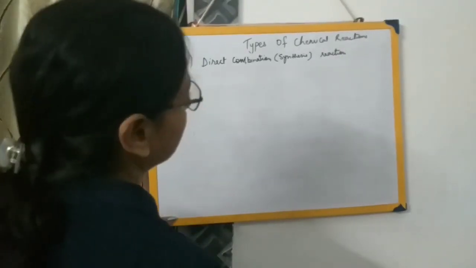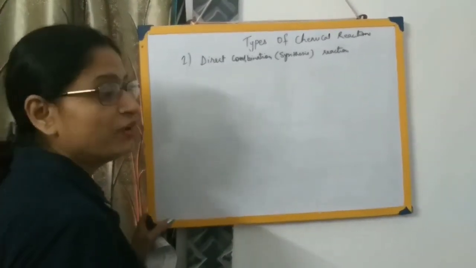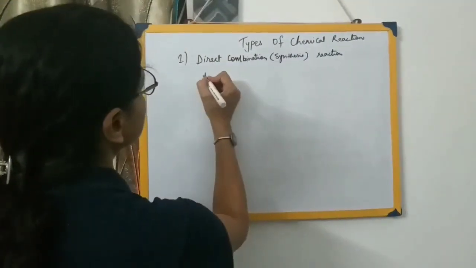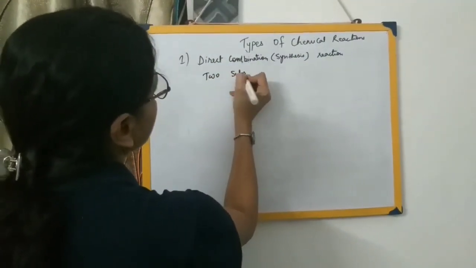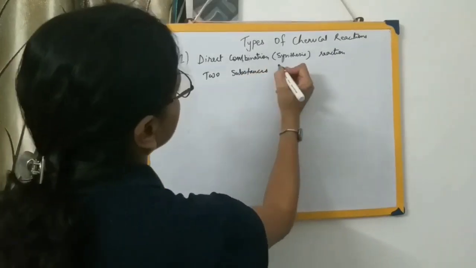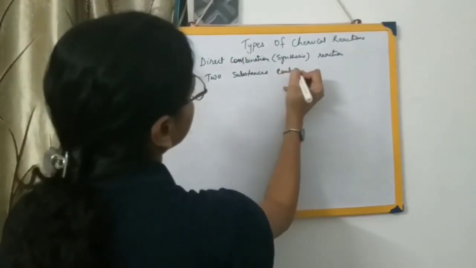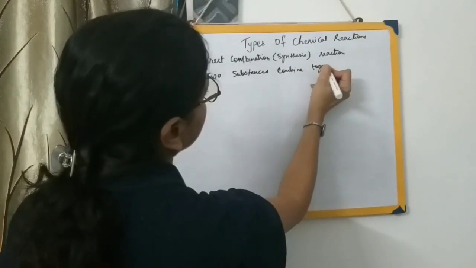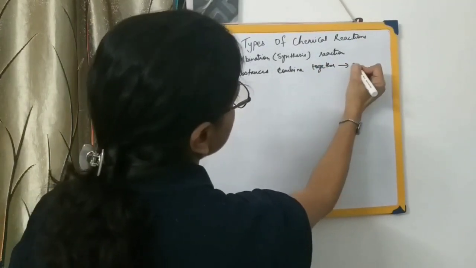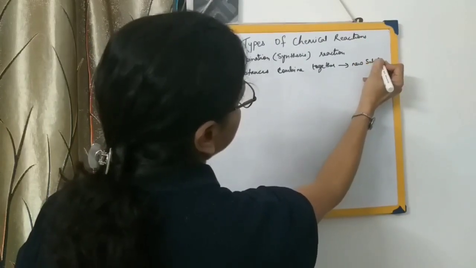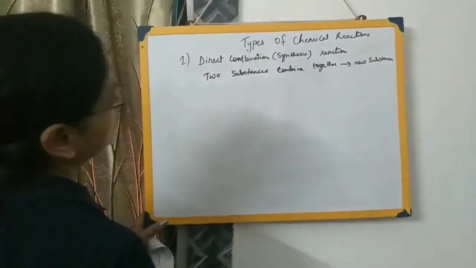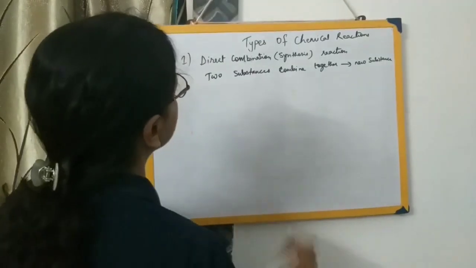Now, what is a direct combination reaction? When two elements or compounds, or in short, when two substances combine together to give us a new substance or a new product, such a type of reaction we call direct combination or synthesis reaction.